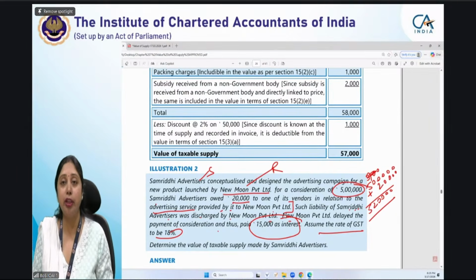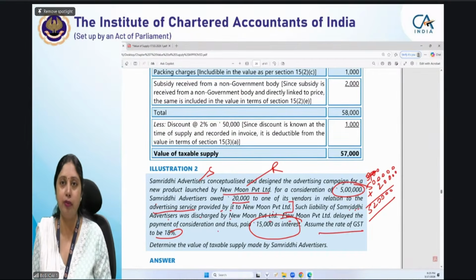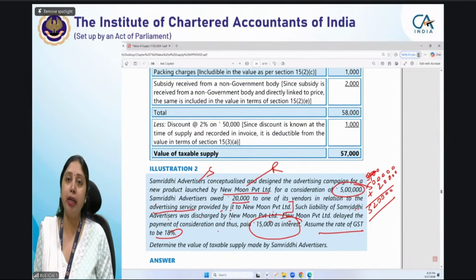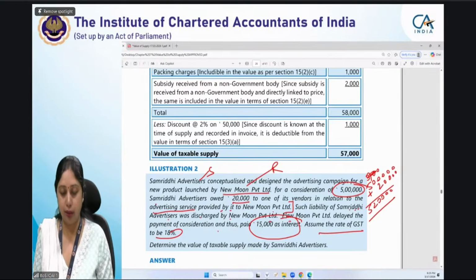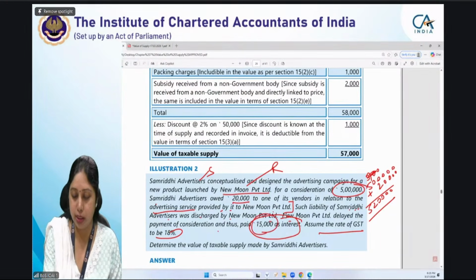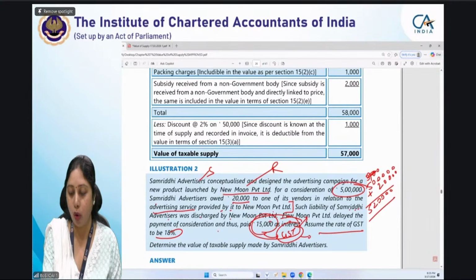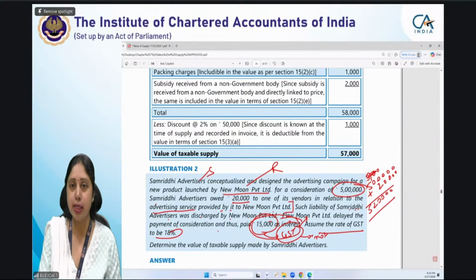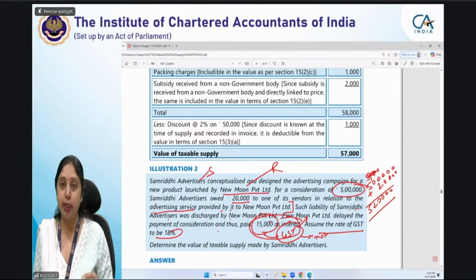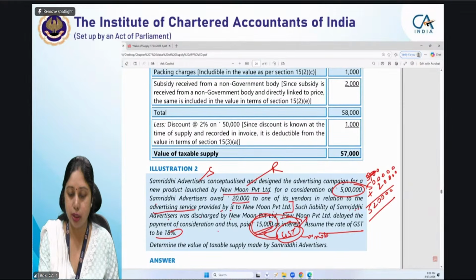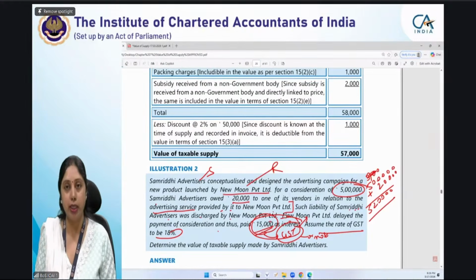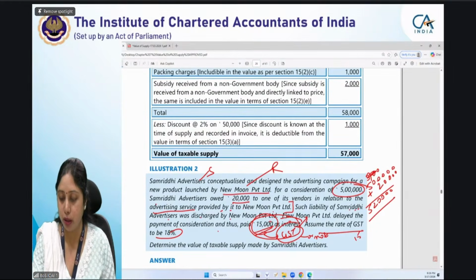Now, in case of interest for delayed payment, if you remember, initially I told you that generally when we are paying the interest, it's a kind of penalty which the buyer is paying. So they generally don't pay the GST element on it. Now, the question is silent whether GST on this 15,000 interest has been borne by New Moon Private Limited or not. This has not been mentioned in the question. So it is an equal possibility for the student to assume any of the two. Either he can assume that on this 15,000, New Moon Limited has not paid any GST, and we assume this 15,000 to be inclusive of GST.